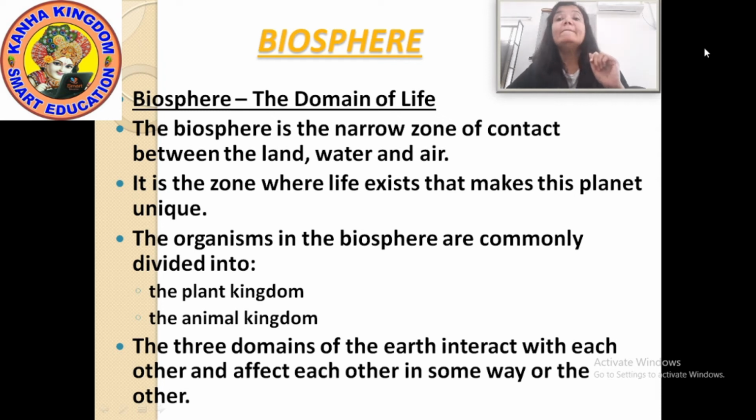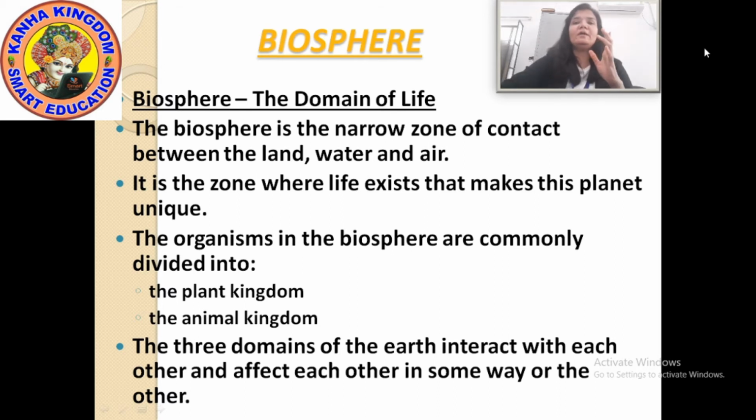Now the question: why is Earth known as the unique planet? Earth is known as the unique planet because Earth is the only planet where life exists. So it can also be said that the biosphere is the zone where life exists, and that is why it makes our planet Earth unique. Now the organisms in the biosphere are divided into two parts. One is the plant kingdom and the other is the animal kingdom.